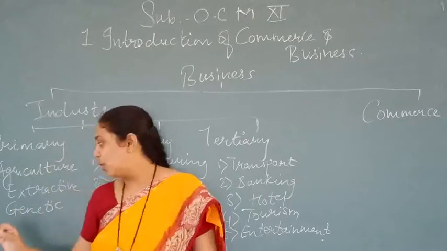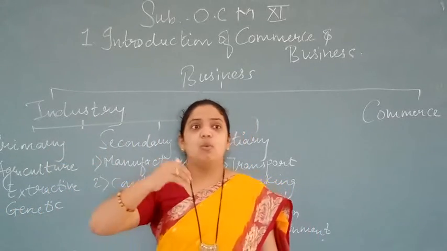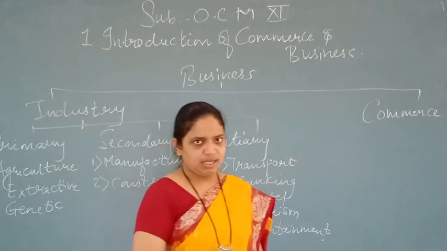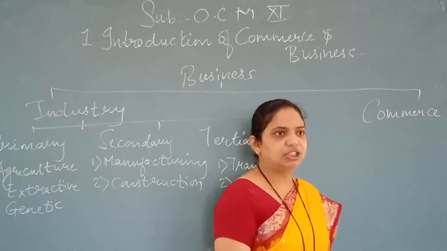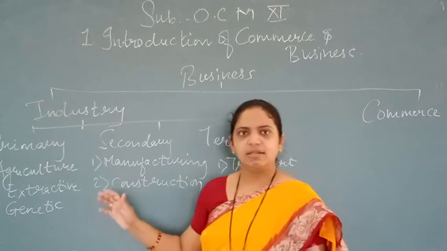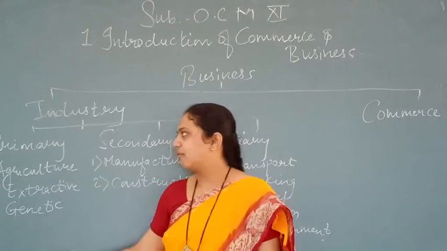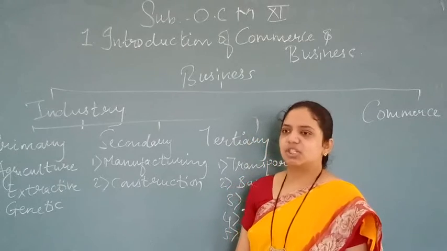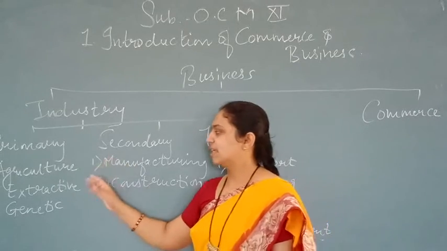That is said as what? Genetic. Genetic means when reproduction and multiplication are done. Obviously, that is going to be there. Got it, everyone? Yes or no? Okay, that was about the primary industry, which is divided into 3: agriculture, extractive, genetic.